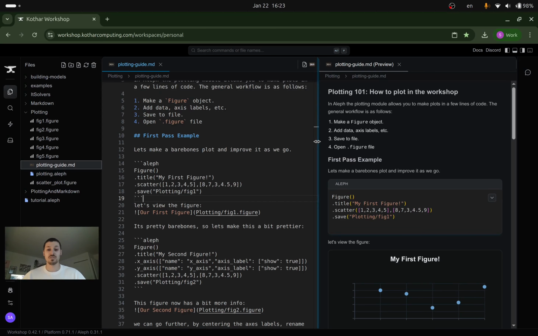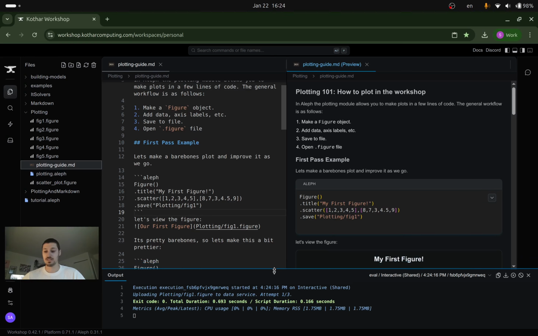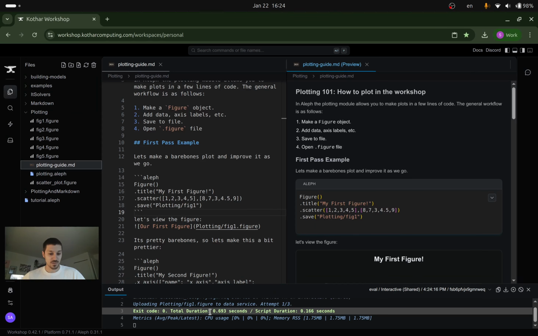So what I can do is go here next to the arrow down. I can do run, and then it'll show all the agents I have access to. So for example, I have the interactive one that's newly available for everyone to use with limited resources, or I can have my 3 other ones that I have. I'll use the interactive one to show how it works. So I will just click this, and it'll go ahead, I believe. Oh yeah, my terminal was lowercase. So it submitted the job, it took 0.6 seconds, and so on.